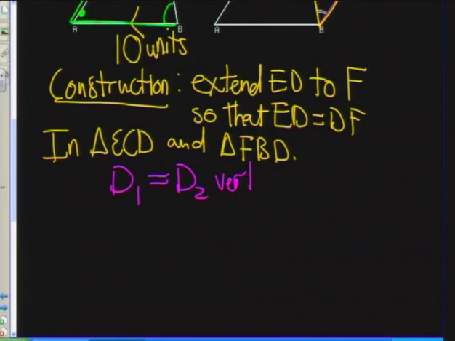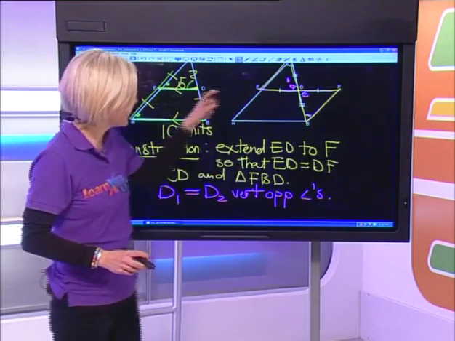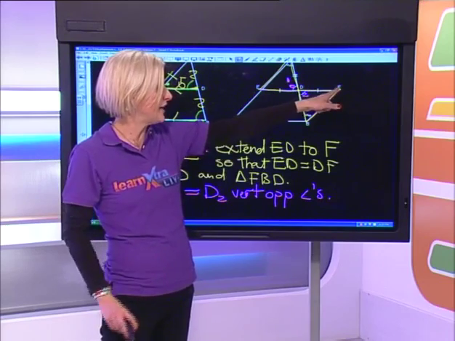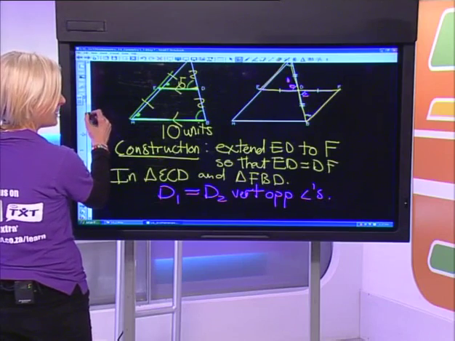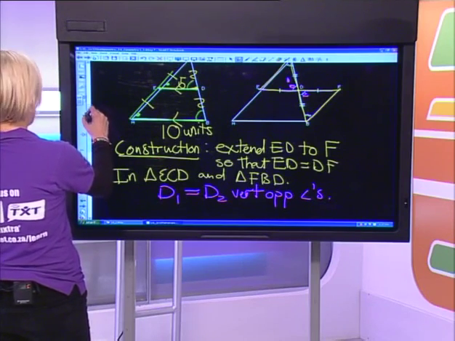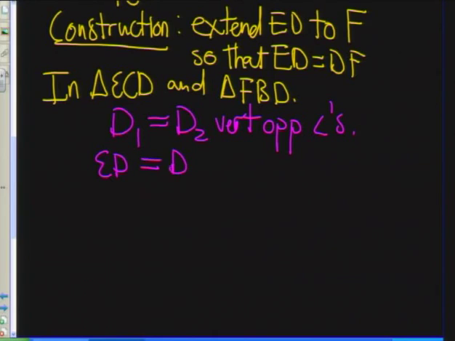Vertically opposite. Right. Now, I know that ED is the same length as DF because I did that in my construction. I specifically said in my construction that I'm going to extend the line ED up to F so that those two portions of the lines are the same length. So let's write that down: ED is equal to DF, and that's my construction.